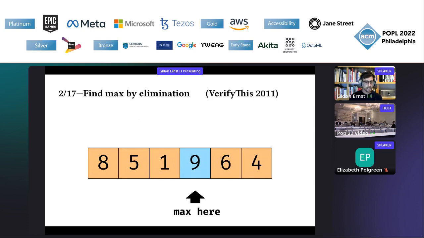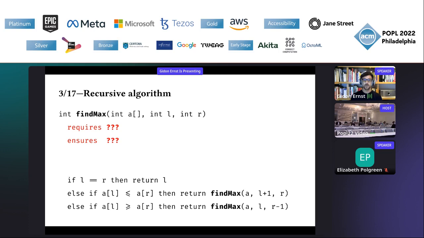So let me prove this for you. At least let me show you the specification that is necessary to prove this. And I'm starting with a recursive algorithm because the baseline against which we compare is from that quote, that recursive algorithms are supposed to be easy to verify. And so is the case.